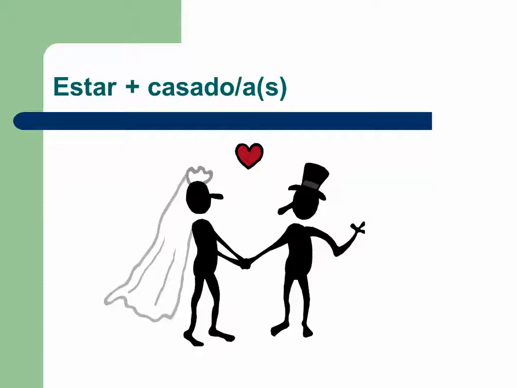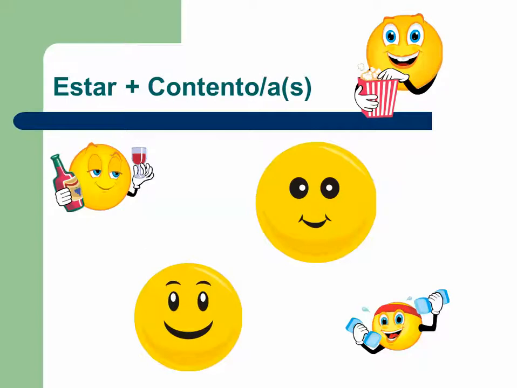Estar casado, to be married to someone. Casado. Yo estoy casada. Mi esposo está casado. Nosotros estamos casados. Contento. Content. Exactly like it sounds. To be content. So estoy contenta. All of these faces are content to a certain degree. So it means happy, but on a more like deeper, subtle level.